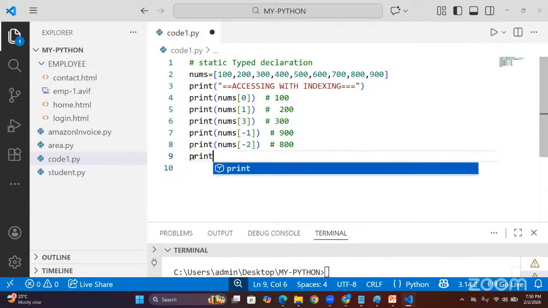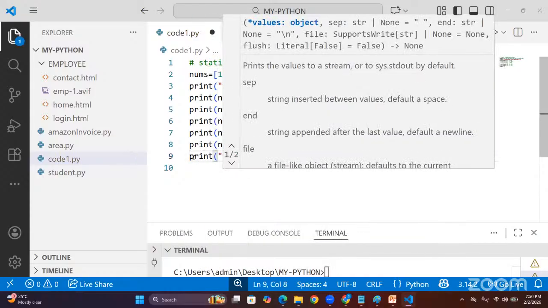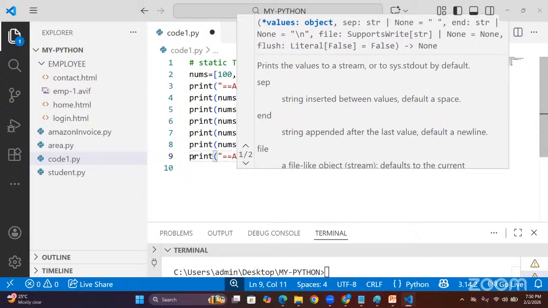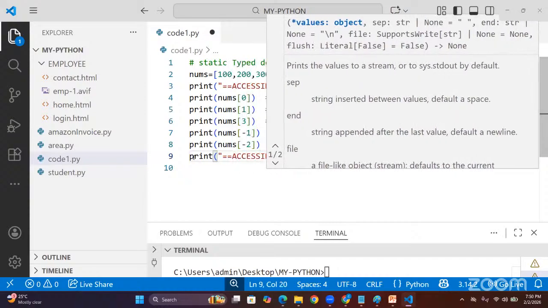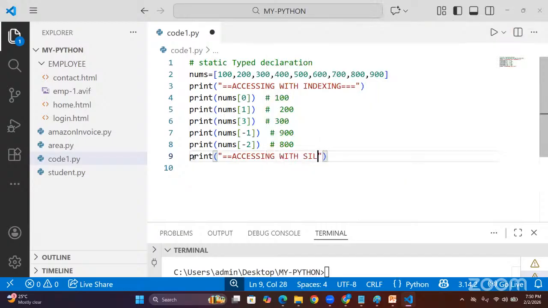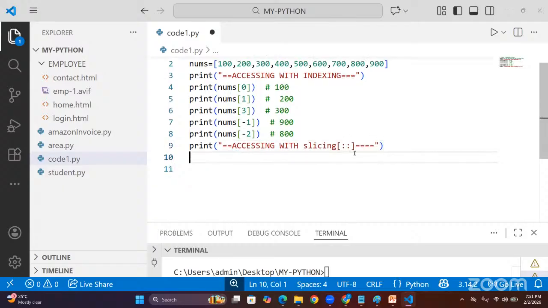Now I am going with accessing with slicing. Already you know. Accessing with a slicing operator. Slicing means this is the symbol, right? So we can extract our list object values according to our requirement. And here I am giving some statements.